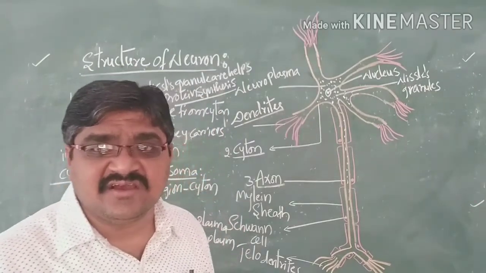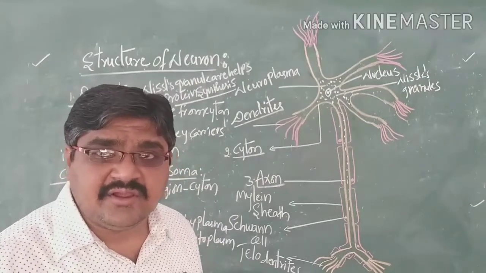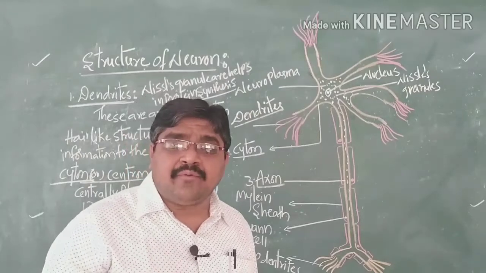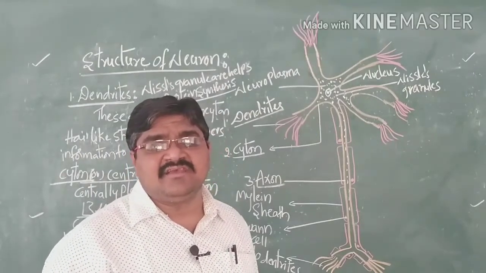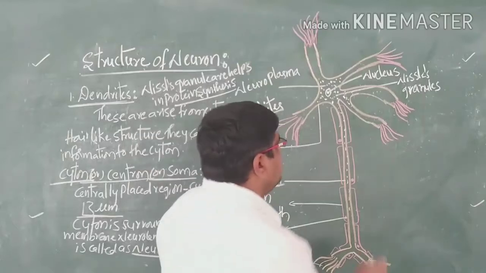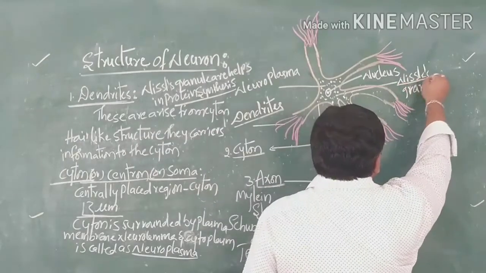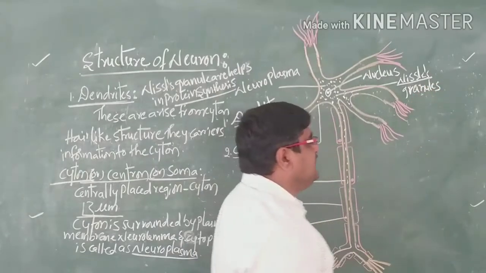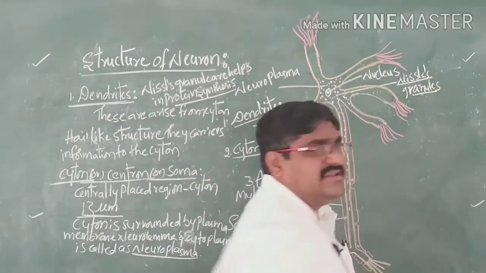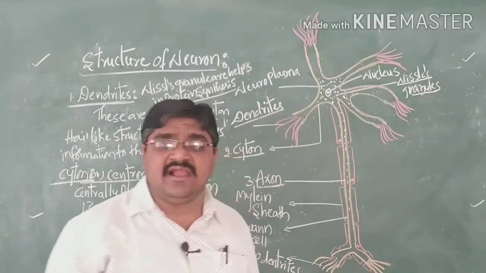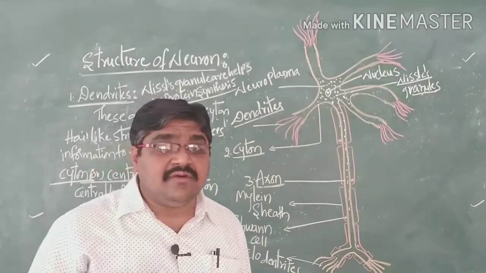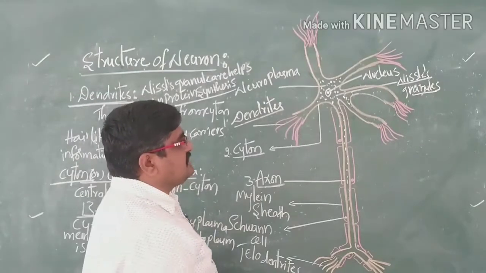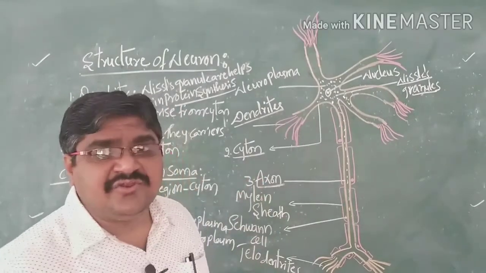The Nissl's granules consist of rough endoplasmic reticulum. These rough endoplasmic reticula are helpful in protein synthesis. That is the main function of the Nissl's granules. That means the cytoplasm of the cyton consists of specialized granules, which we call Nissl's granules. These Nissl's granules are helpful for protein synthesis. And also, here it does not have centrioles.